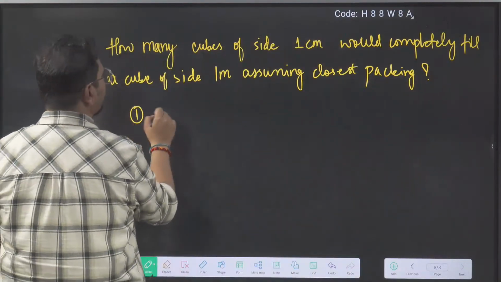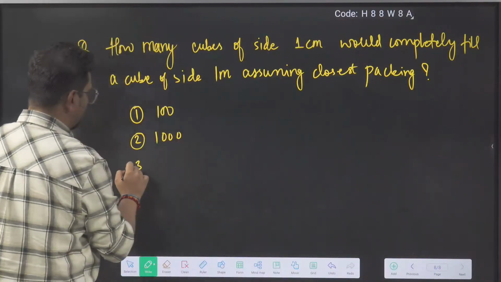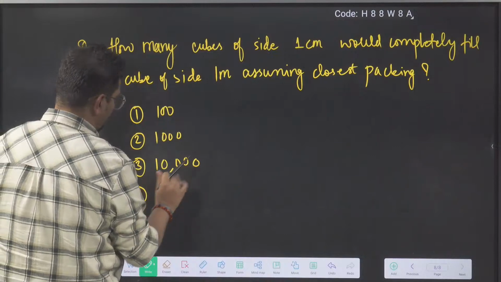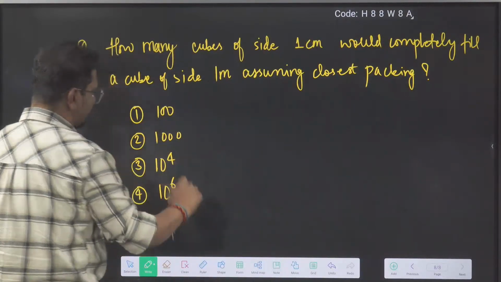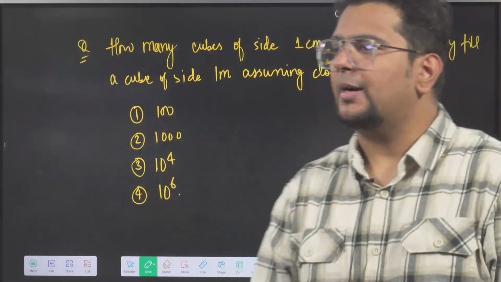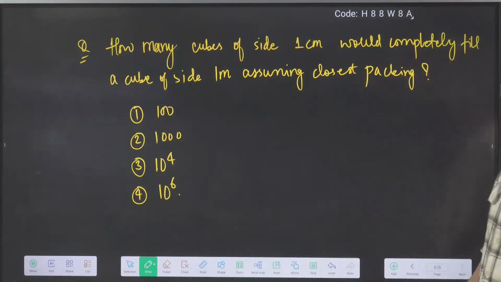Options are 100, 1000, 10,000, or I can write here 10 to the power 4 or 10 to the power 6. Hanji bhai, how many cubes of side 1 centimeter would completely fill a cube of side 1 meter, assuming closest packing?